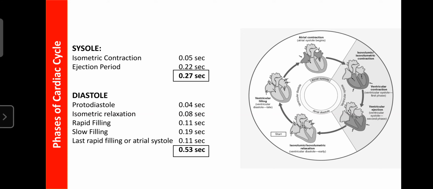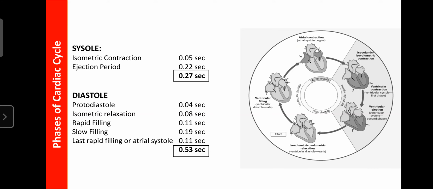That period is 0.11 seconds. So these are the various phases of the cardiac cycle. It is mainly divided into two phases, systole and diastole. Systole has two phases, isometric contraction and ejection period, and diastole has five phases: prodiastole, isometric relaxation, rapid filling, slow filling, and last rapid filling or atrial systole.